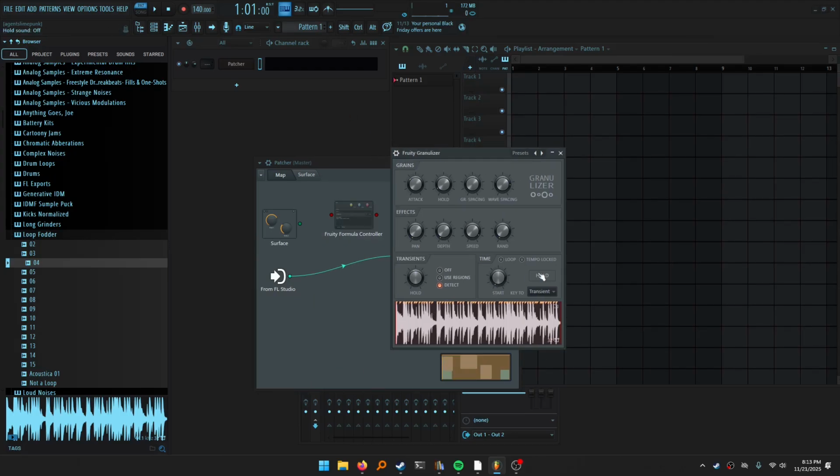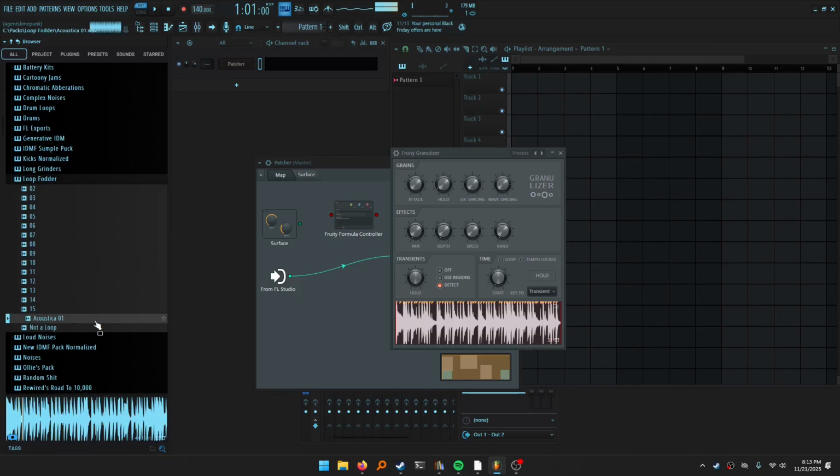I guess if you do transient detect and then you do the key to transient, you have all these different transients on tap. See, you learn new things all the time. I didn't know about this. Although now it's not working. What's going on there? It was totally just working. Okay, that's weird.